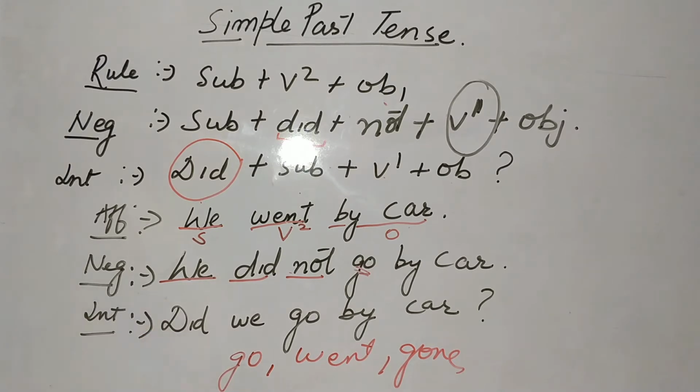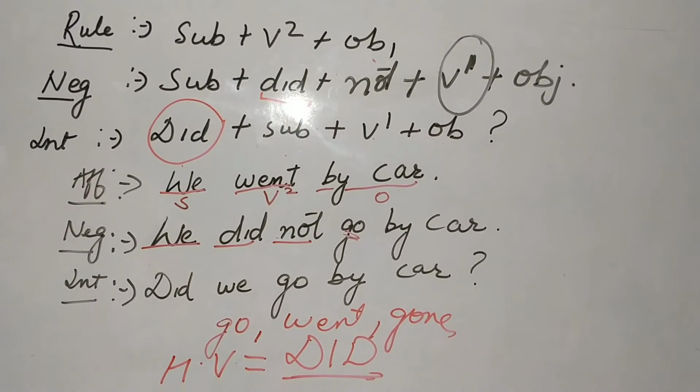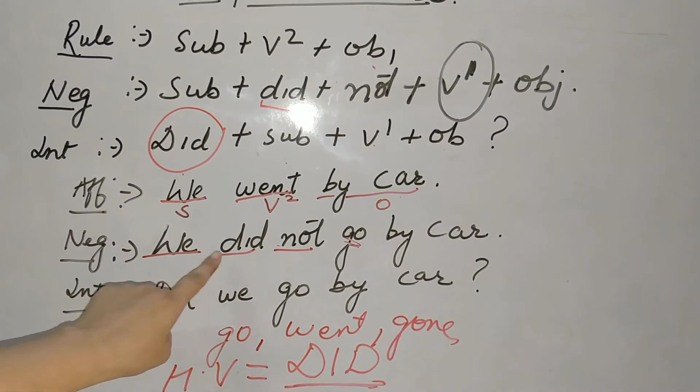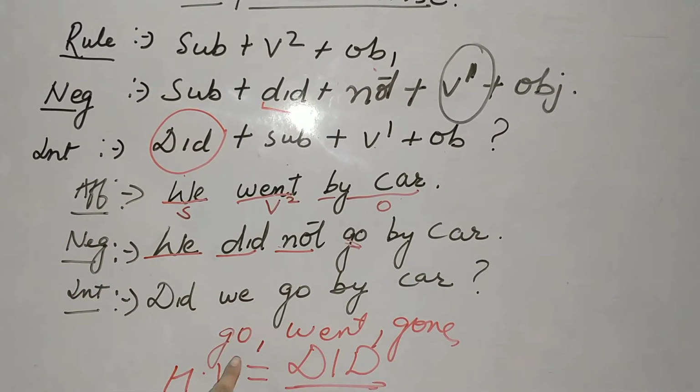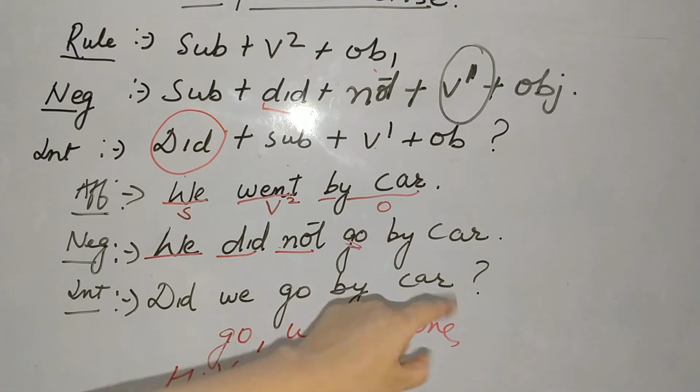When we turn it into negative, what is the helping verb of simple past tense? Did. All of you write it down in your copy: the helping verb of simple past tense is did. Now, negative will be we did not go by car. What is the first form of verb of went? Go. So, we did not go by car.